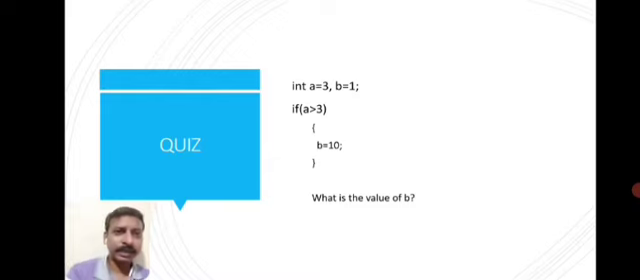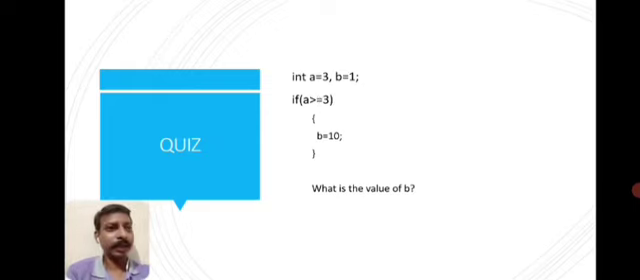So the value of A is 3 and B is 1. Then comes the if condition: if A greater than 3, B is equal to 10. So B is equal to 10 comes inside the if condition. What is the value of B? Pause the video and find the answer.